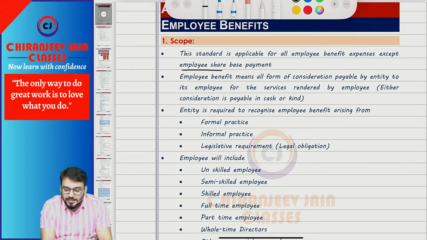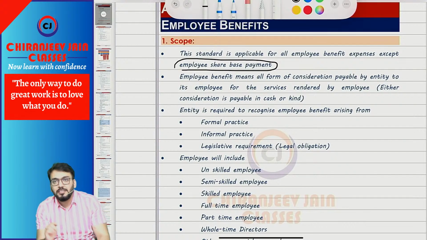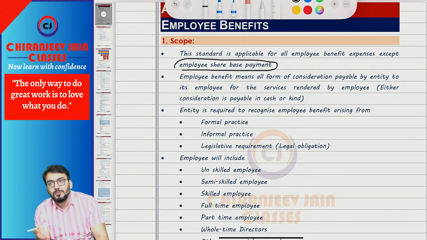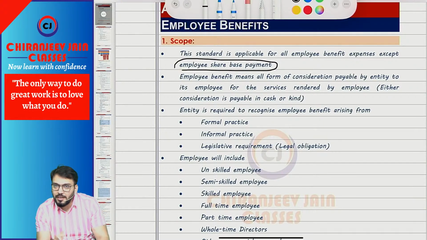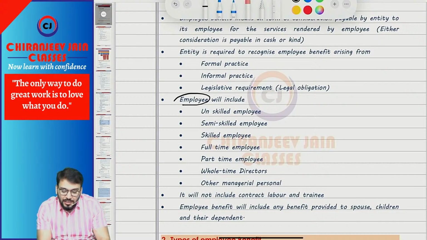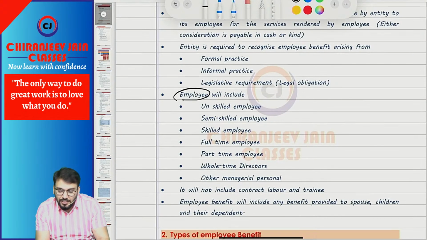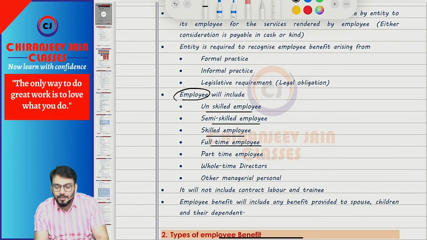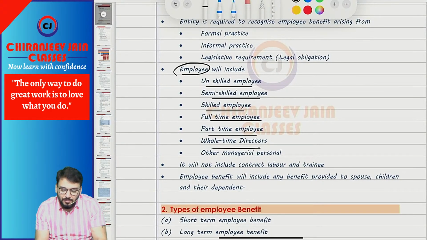Except any employee share based payment. Means if any payment is done in the form of shares, so ESOP is not covered in this chapter. Apart from that, all EB expense will be covered in this chapter. Now when I say employee benefit, in that employee will include all types of employee, whether it is unskilled employee, semi-skilled employee, skilled employee, full-time employee, part-time employee, salaried employee, whole-time director, manager, anything. Employee means employee. But they want to just give a clarification that it will not include any contract labor or trainee because they are not employed.